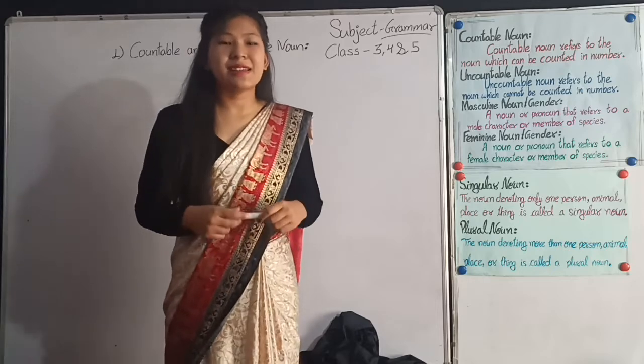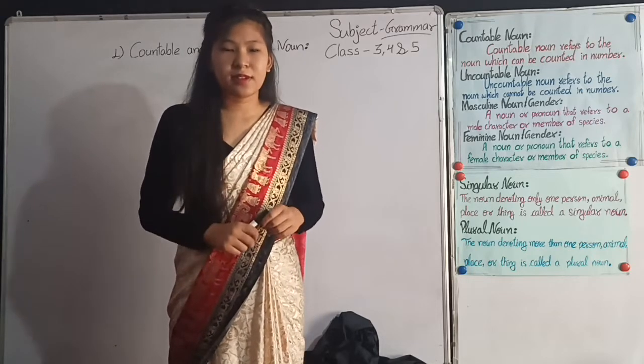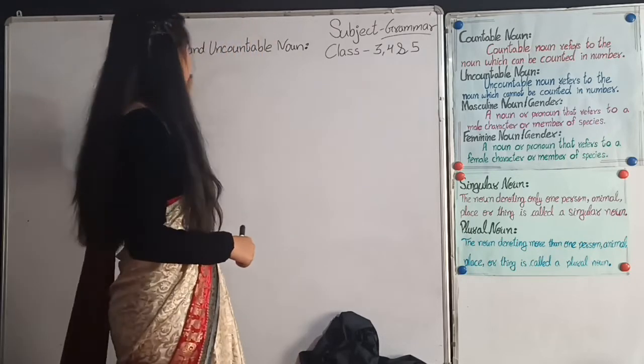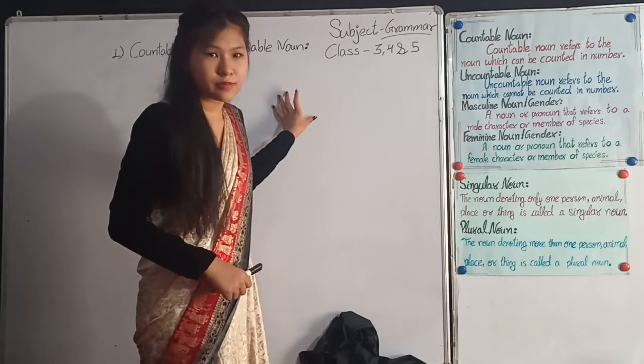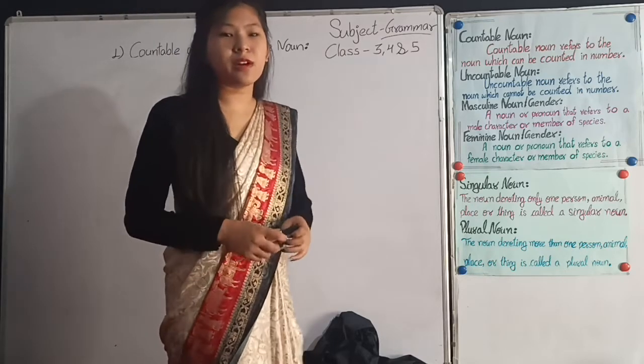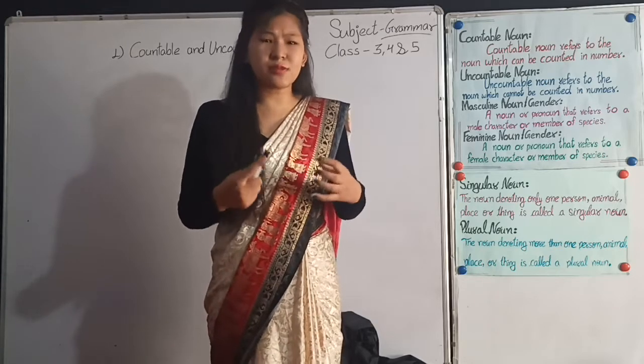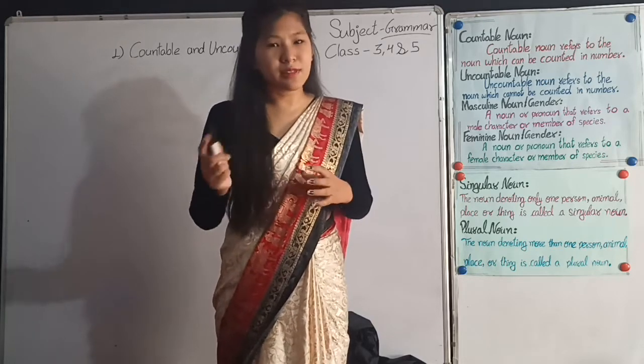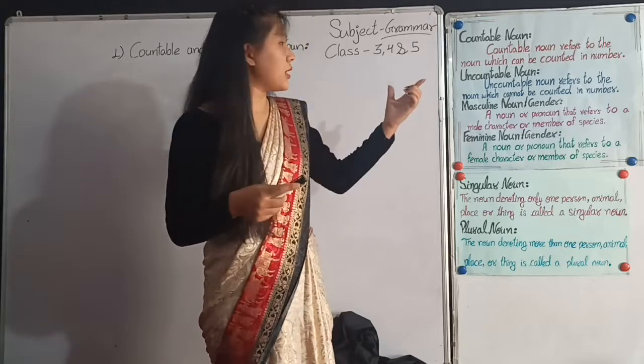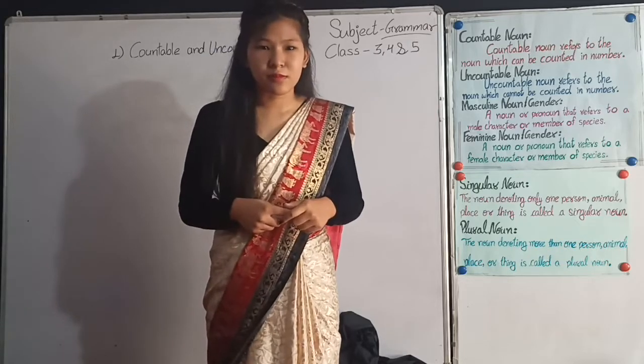Material noun is classified into two types, that is countable and uncountable noun. We all have read about countable and uncountable noun in our lower classes, so it is easy to learn. So let's go to the countable noun.